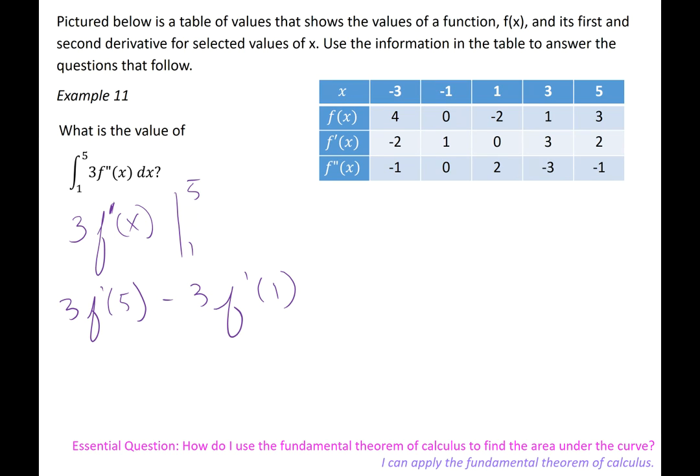So if I look in my chart, f prime of 5 is 2. So 3 times 2 minus 3 times f prime of 1, which is 0. So I am going to go 3 times 2 is 6, minus 0, which is 6.